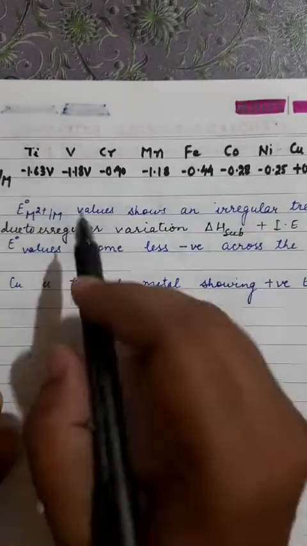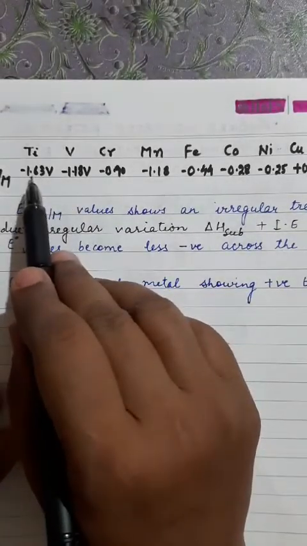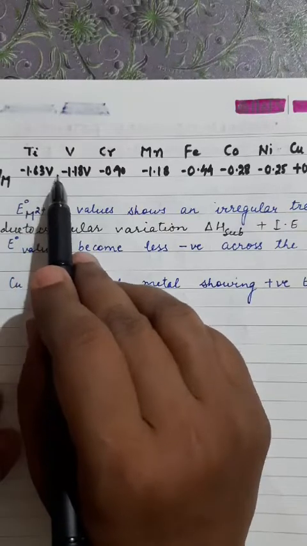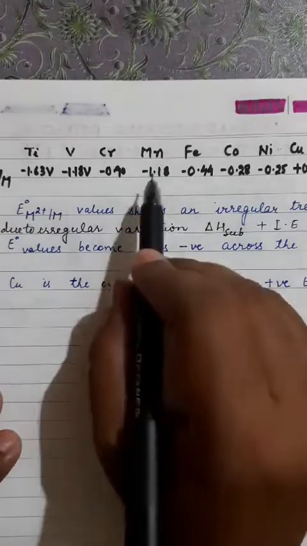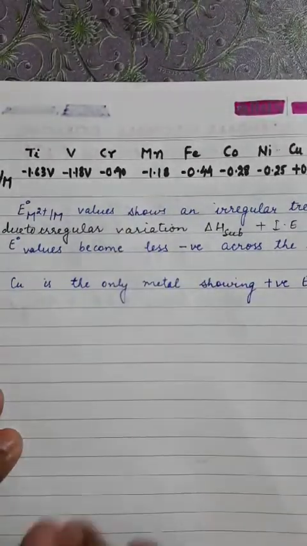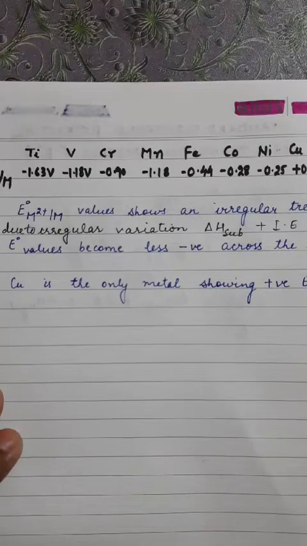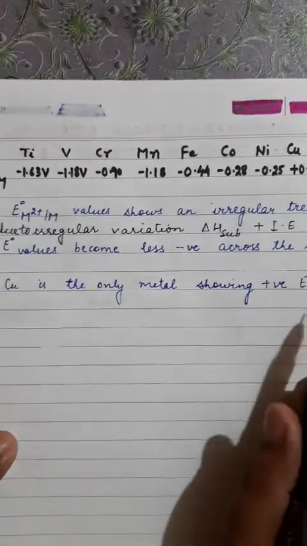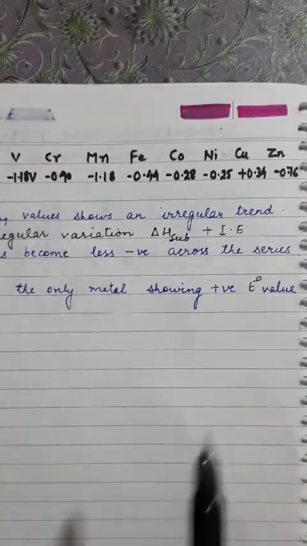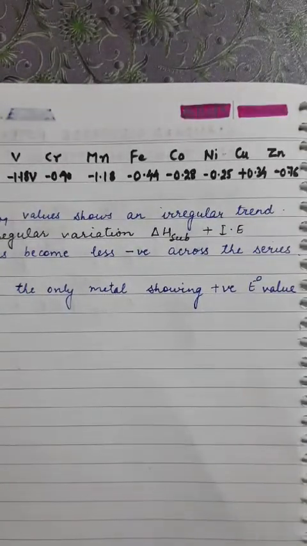And now as you can see, these reduction potential values become less negative on moving across the series, with few exceptions like manganese. They generally become less negative because the ionization energy increases across the series. So E0 values become less negative across the series because the ionization energy increases across the series.